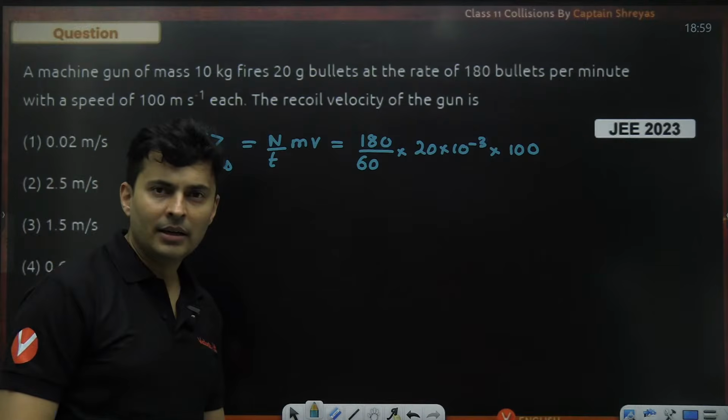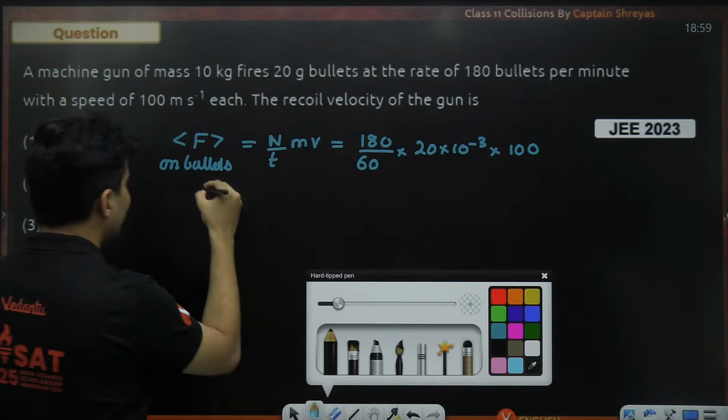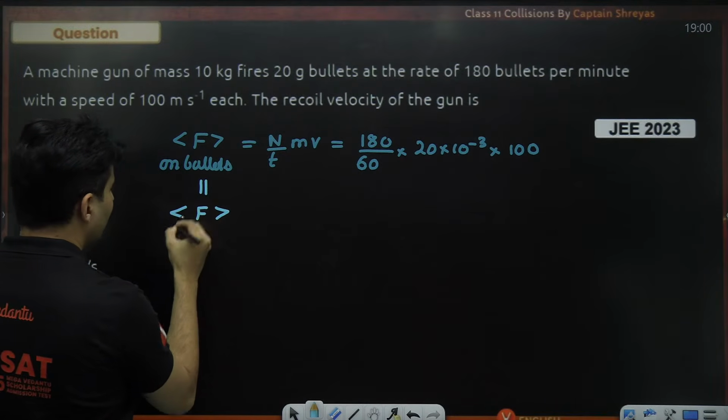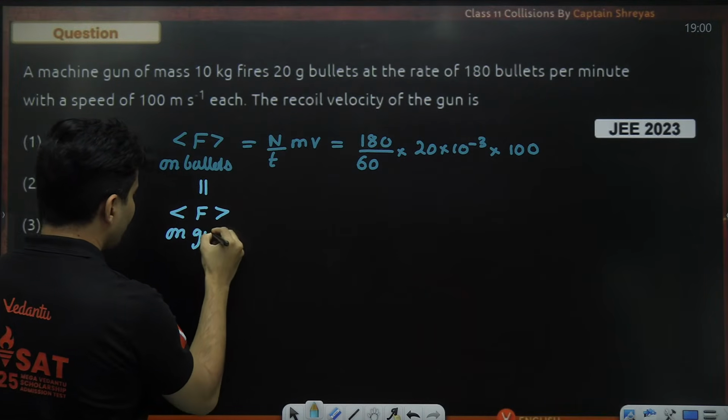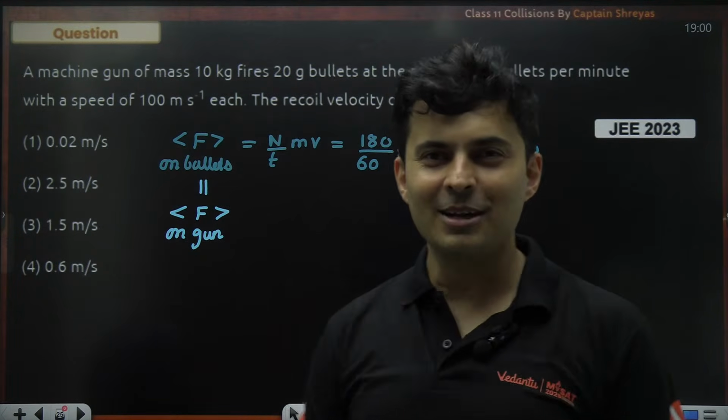Perfect. Now, whatever force is there on the bullets, by Newton's third law, won't it also be the force on the gun? Think about it.